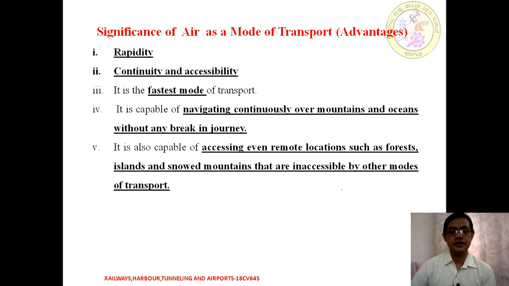We can even access remote locations such as forest land, snowbound areas or mountains, where other modes cannot reach. These are all the advantages of air as a mode of transport. Quickly I will read it out: rapidity, continuity and accessibility, the fastest mode, continuous over obstacles, and accessing remote locations. So these are all advantages.